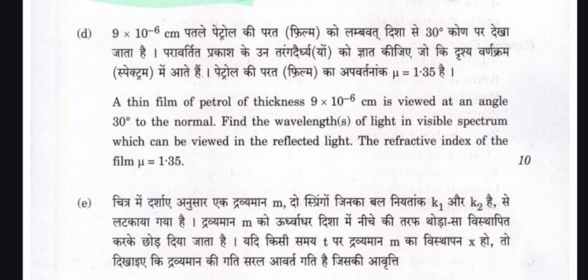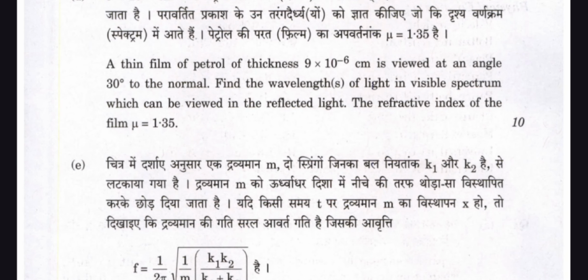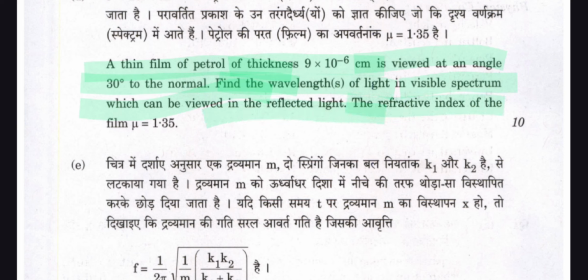And question D is here: a thin film of petrol of thickness 9 x 10^-6 centimeter is viewed at an angle of 13 degrees to the normal. Find the wavelength of light in the visible spectrum which can be viewed in the reflected light. The refractive index of the film mu is equal to 1.35.